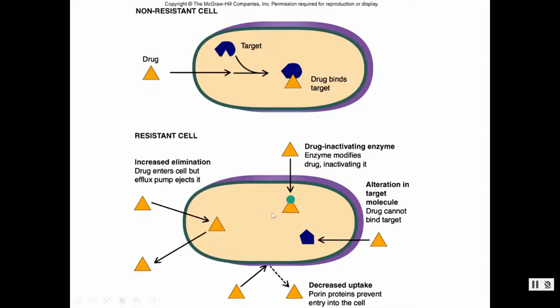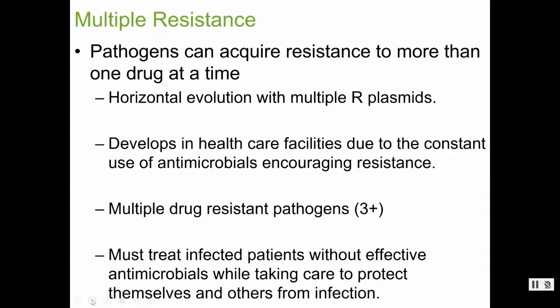A spontaneous mutation will happen, meaning the drug doesn't work as well. Remember, bacteria replicate in large numbers, and spontaneous mutations happen. That one mutation, if it confers a survival advantage, meaning this cell can live when other cells die in the presence of the drug, it will be able to reproduce and then pass that spontaneous mutation on to all of its progeny. Okay, so this is the mechanism of resistance. We can talk about that in Zoom if you guys have questions about that.